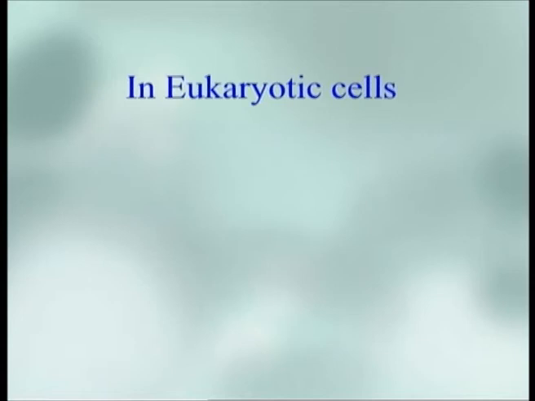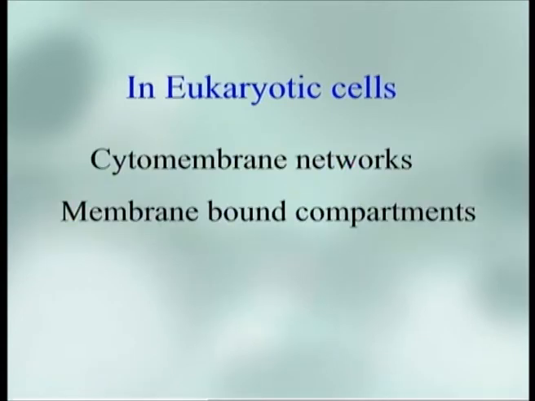They have a variety of cytomembrane networks, membrane-bound compartments and structures called organelles. It has a cytoskeleton composed of microtubules, microfilaments and intermediate filaments. Eukaryotic organelles are independent, membrane-bound structures or compartments which perform specific functions. These functions of organelles vary widely and typically depend on their proximity within the cell as well as their physical